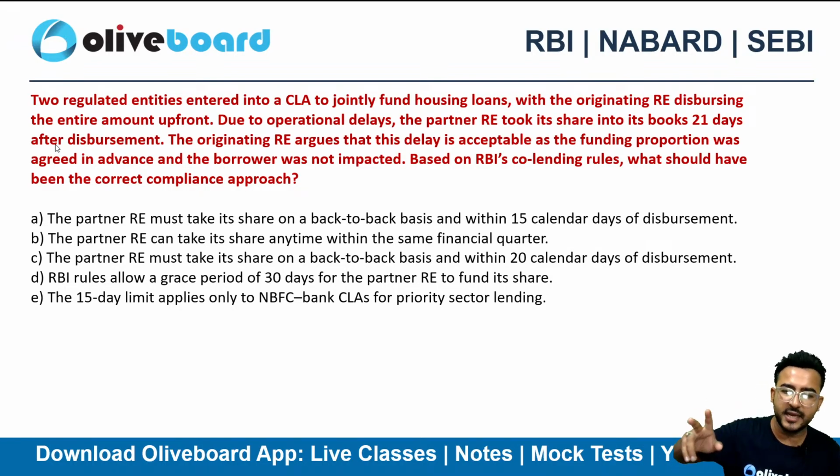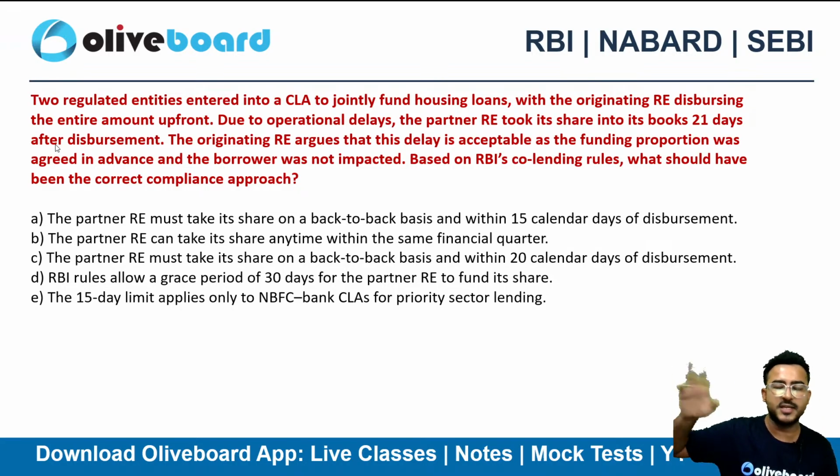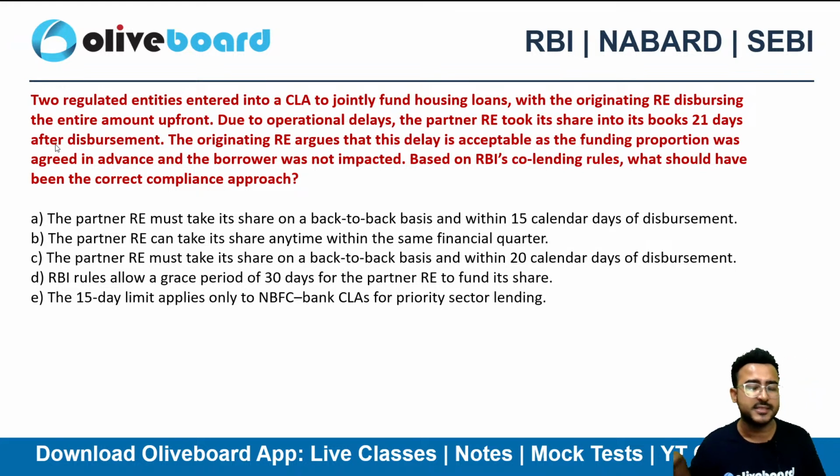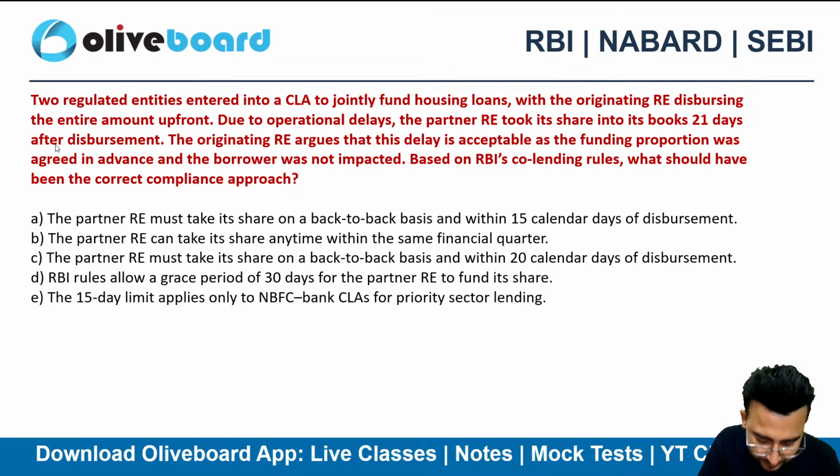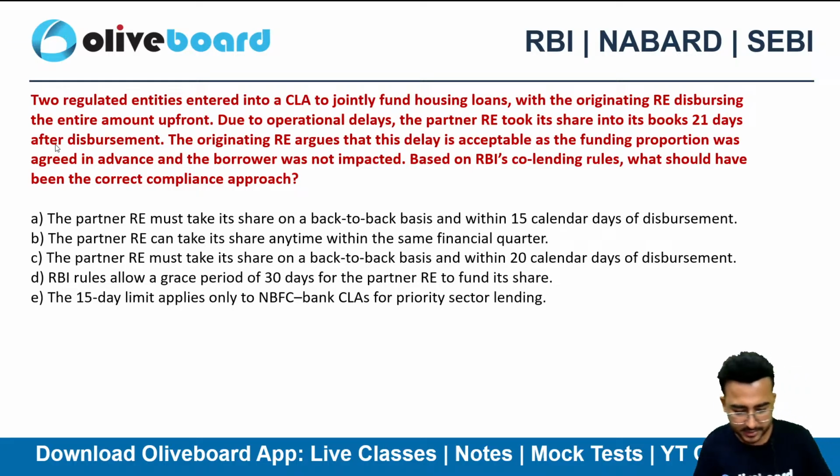There was an originating RE, there was a partner RE, they both co-lent to a particular borrower. The originating RE disbursed the entire loan. However, the partner RE didn't record this in its books of accounts; it recorded it after 21 days. Is it permitted, guys? No, it is not. It is not at all permitted. Why? Because you need to record the same thing within